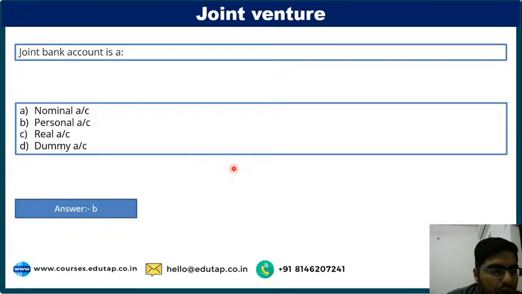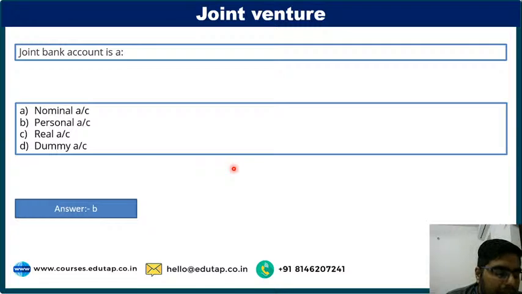So tell me, what is the rule for a personal account? The entries I have told you, are these being done as per the rules of personal account or the rules of real account? Gaurav, it cannot be nominal account because nominal account is for profit and losses.